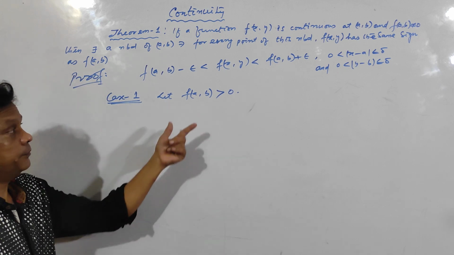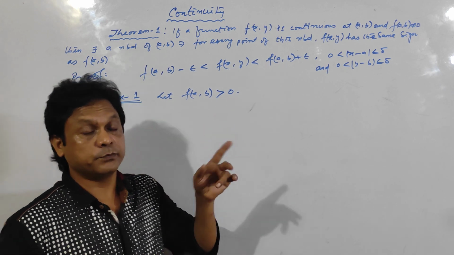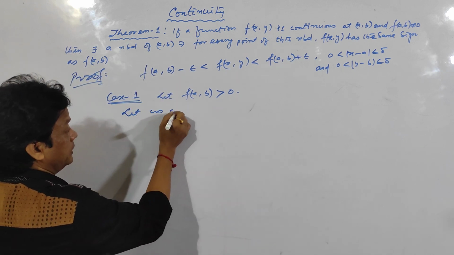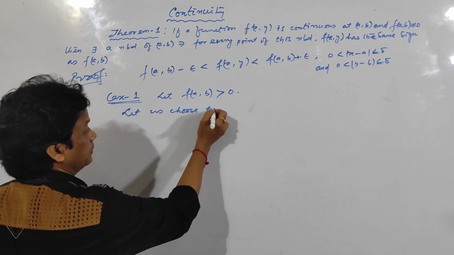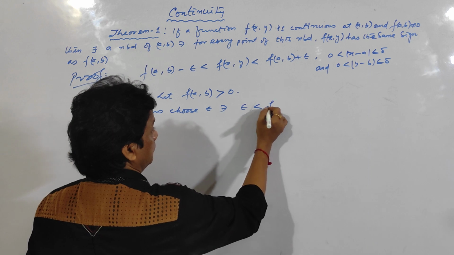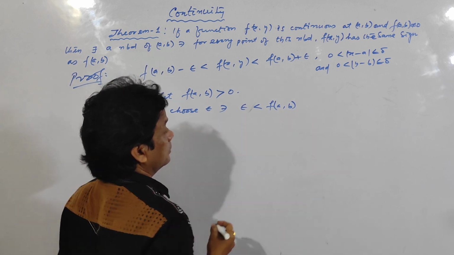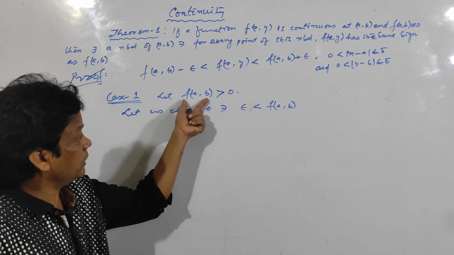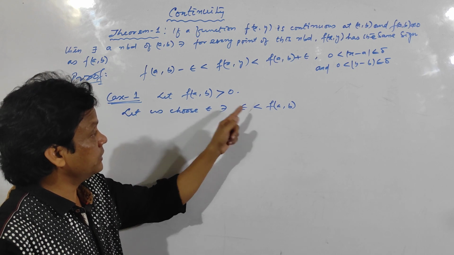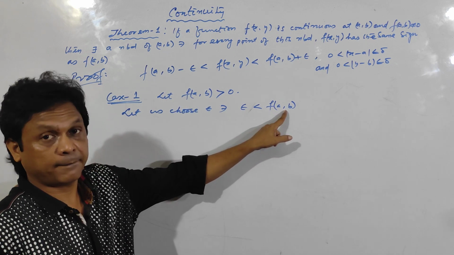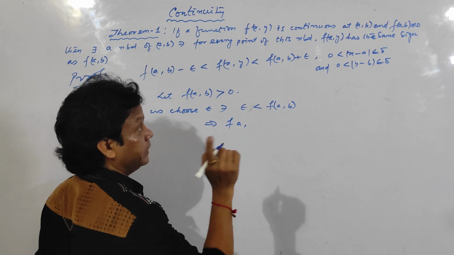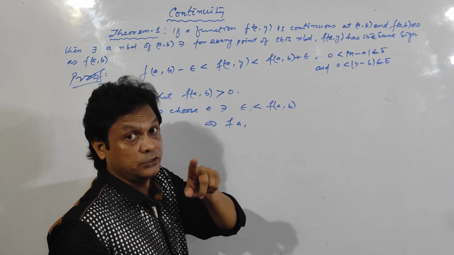And in the first case, f(a,b) is greater than 0. That means f(a,b) is positive. Okay, so let us choose. What is the trick I am going to tell you? Let us choose epsilon such that epsilon is less than f(a,b). Always take this quantity as positive, and you should choose epsilon which is less than that positive quantity, and already it is known to you that epsilon is greater than 0.